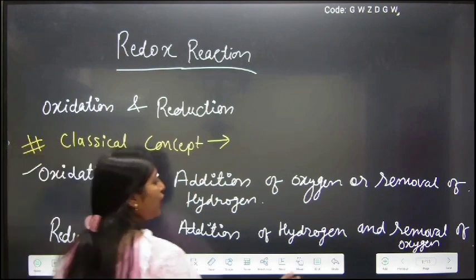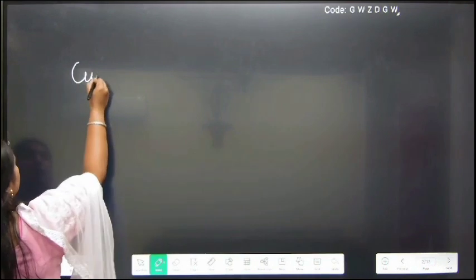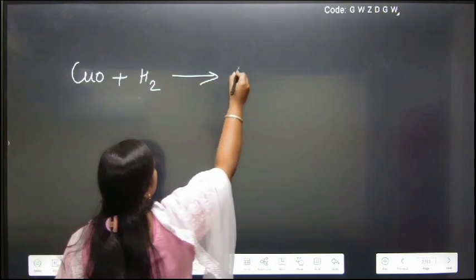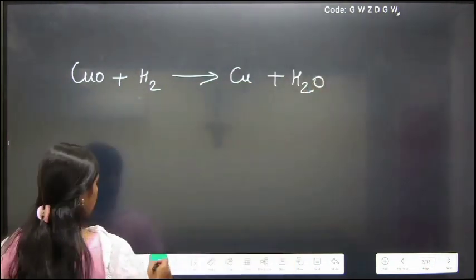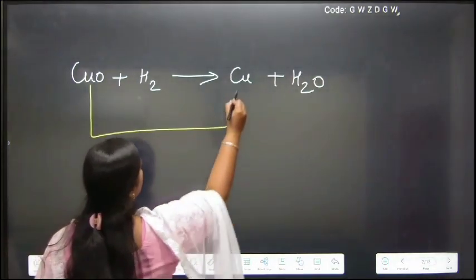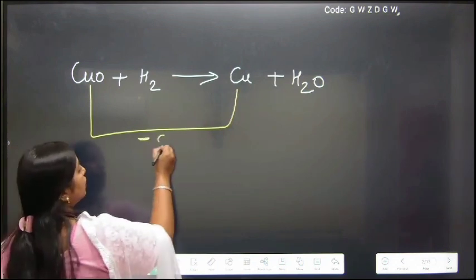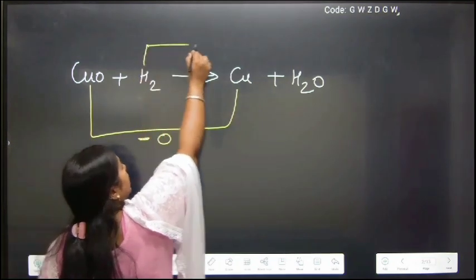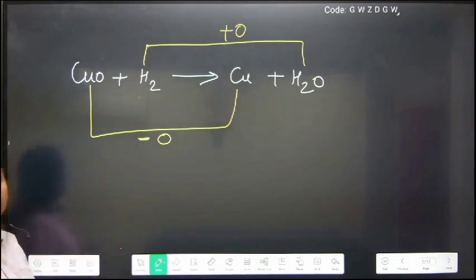Here we have an example. I am taking the example of copper oxide reacting with hydrogen gas to produce copper plus water. With the help of the classical concept, you can see that here copper oxide gets converted into copper, that is, removal of oxygen. Oxygen has been removed. The other part is addition of oxygen to hydrogen, so oxygen gets added.